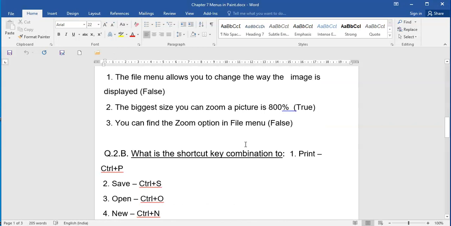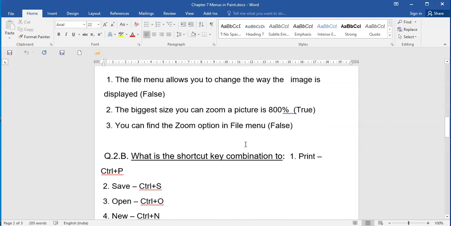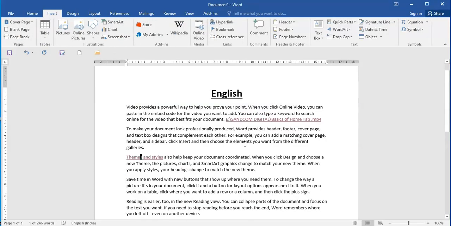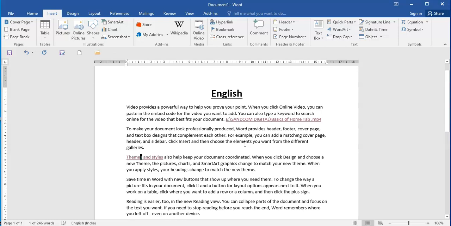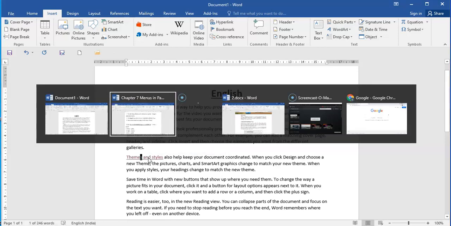Now children, if I want to switch between both the files, I click on the Alt key and Tab key simultaneously. You see, I come back to this link. When I press Alt and Tab again, I come back to the previous link. So to switch between hyperlinks, I have to press Alt and Tab. That's how we can work with the links. When I want to refer to that file, I press Alt and Tab.